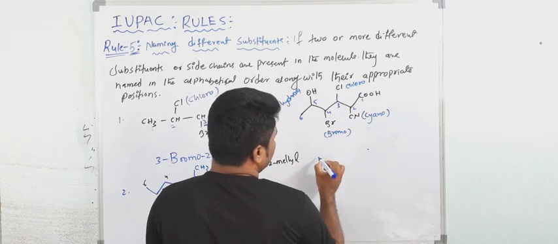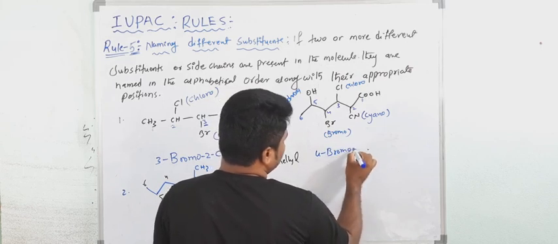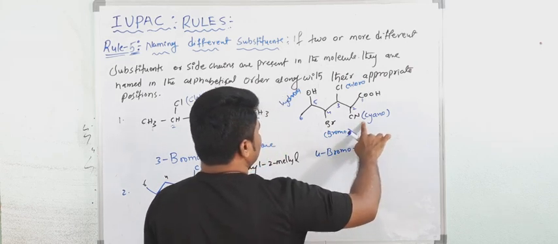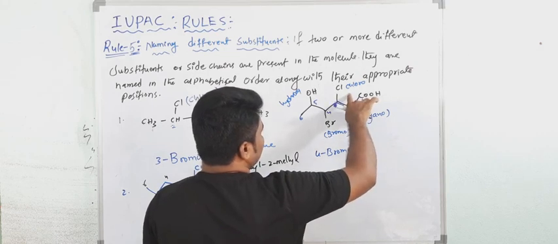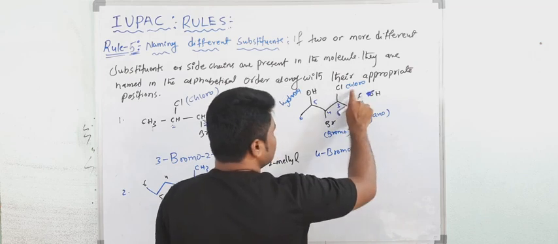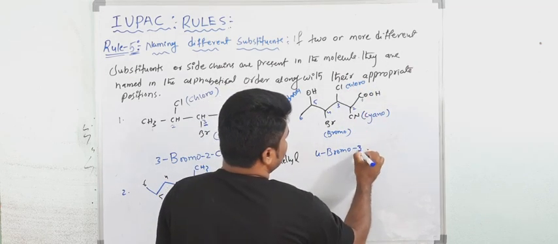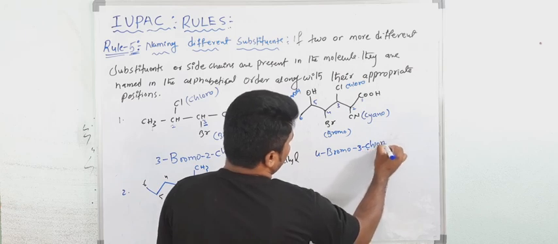Bromo is present at the 4th carbon atom, so it takes the first letter. Then after that, cyano and chloro: C comes first. But the C is the same, so when the first letters are the same, go for the second letter. The second letters here are H and Y, so chloro will come first. So 3 chloro.